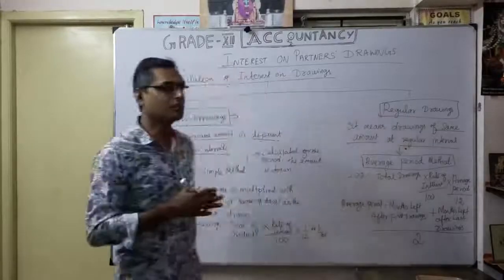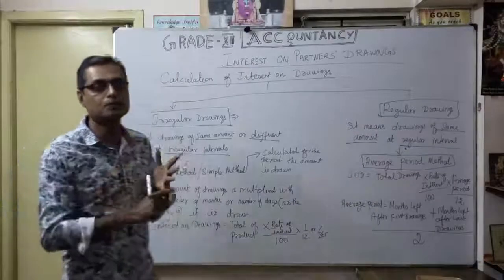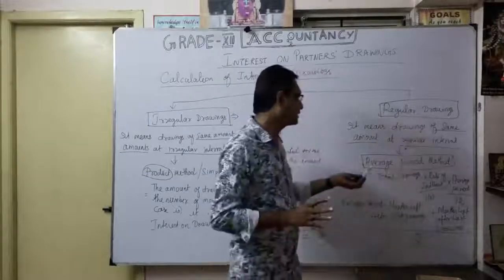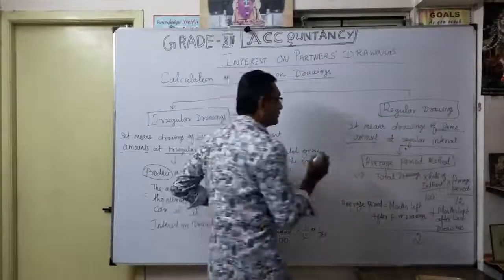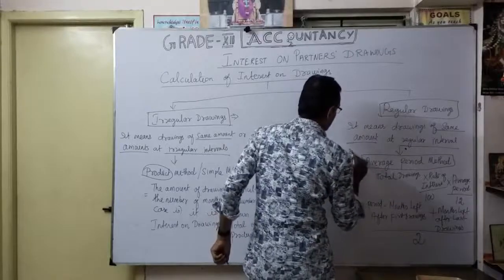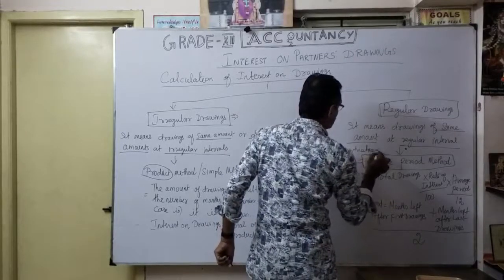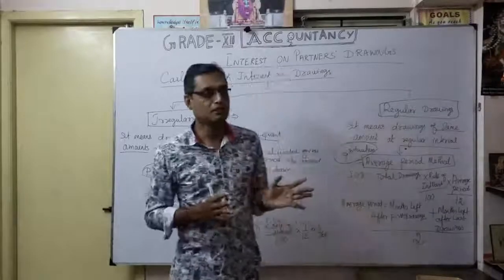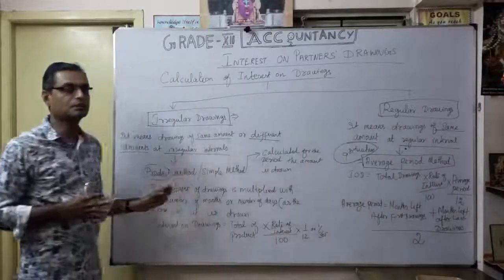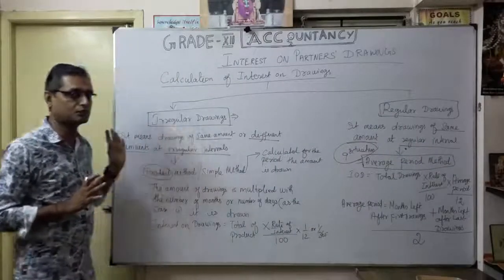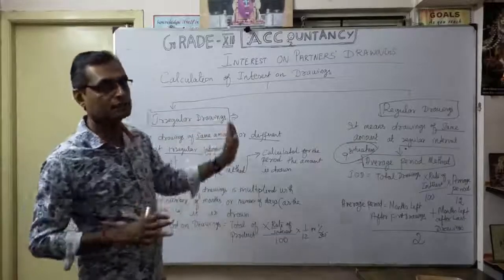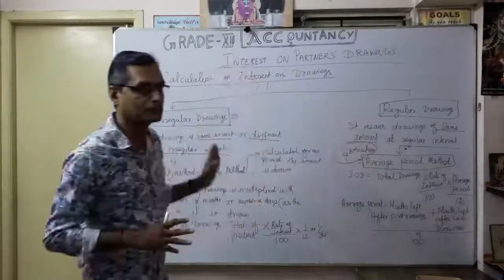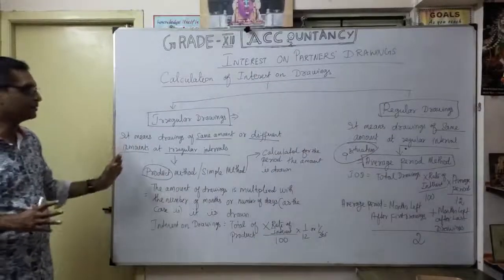Understood? In irregular drawings, we follow either the simple method or the product method. In regular drawings, only one method, the average period method. But under this method totally 9 situations are there, very, very important. According to regular drawings, total 9 situations. So I repeat once again: drawings may be irregular or regular. Regular drawings follow the average period method. Irregular drawings follow the simple method or product method.